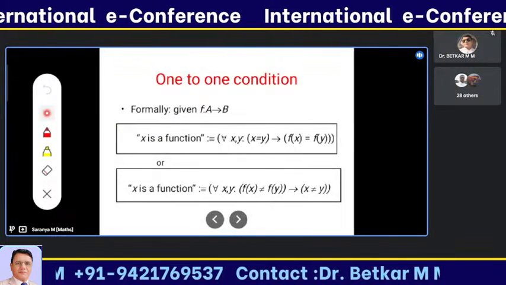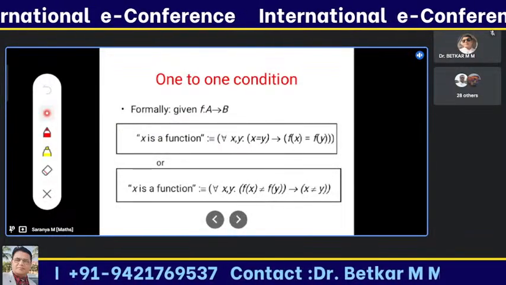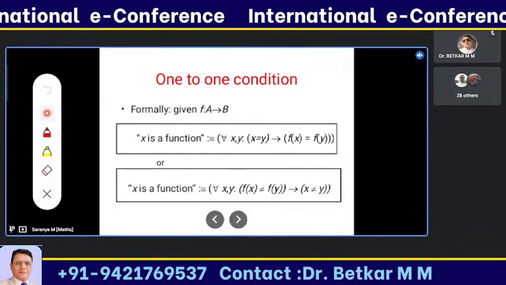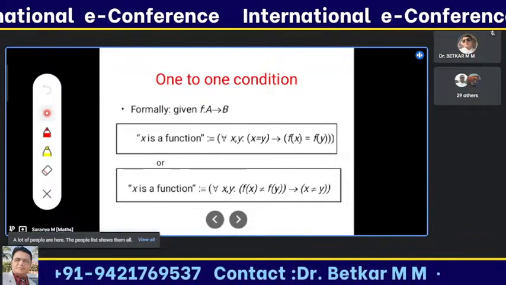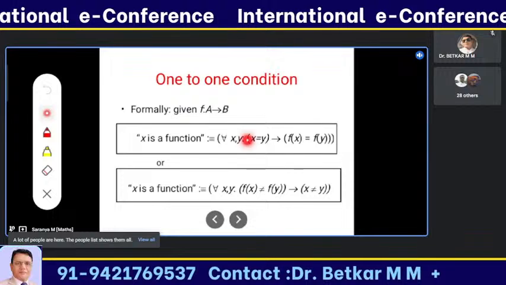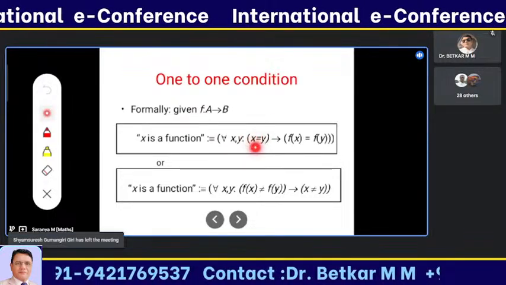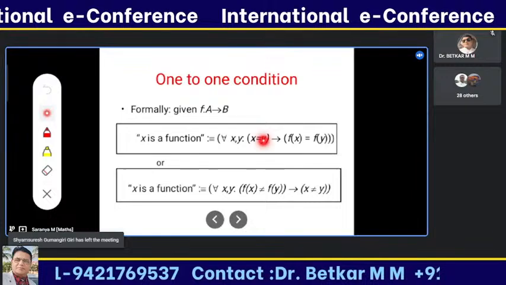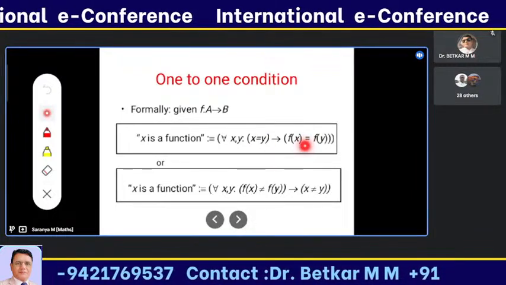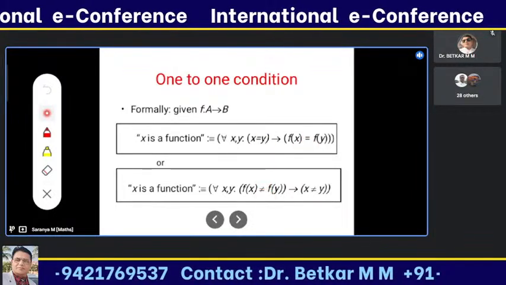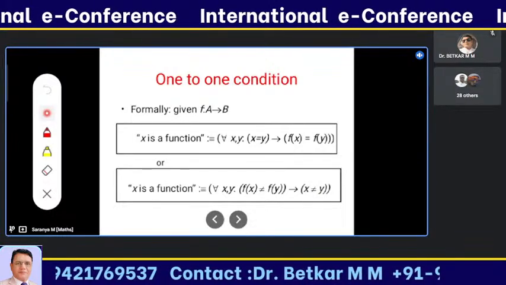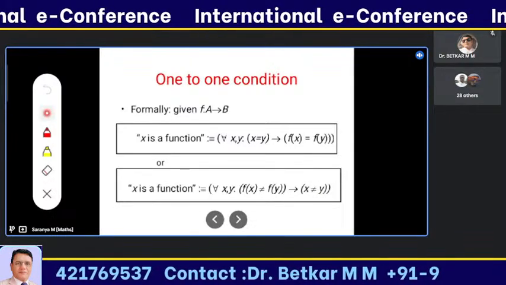So now we are going to see the types of function. This is the condition of one-to-one. A function should satisfy: if x is equal to y in the domain set, then the output f of x is also equal. If it is equal, the output is also equal. If it is not equal, the output is also not equal. This is the exact condition for one-to-one.